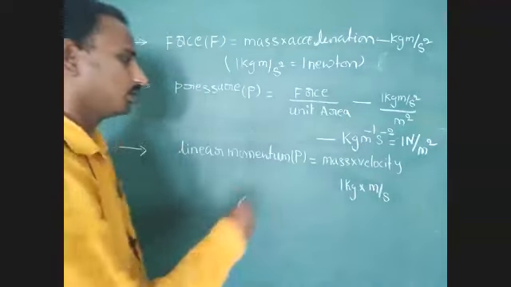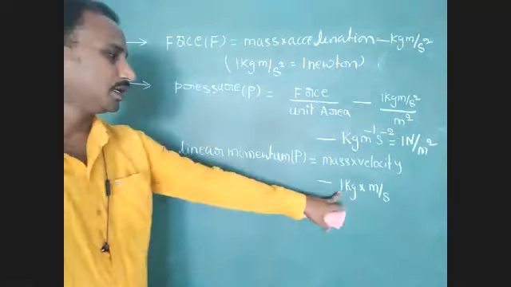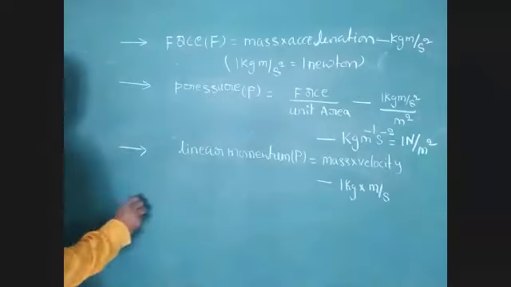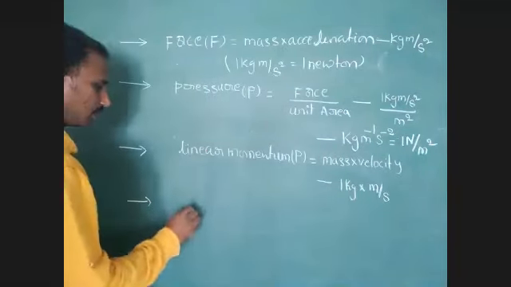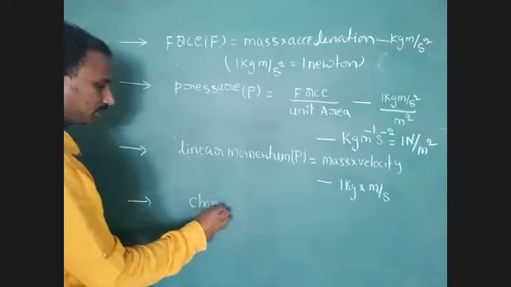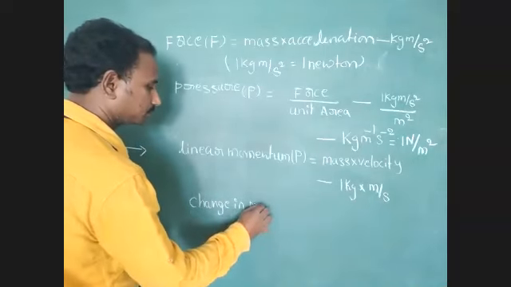Understood, students? Note down this condition. 1 kg meter per second is the derived unit of linear momentum. Next one, impulse, or change in momentum. We have to write that change in momentum.